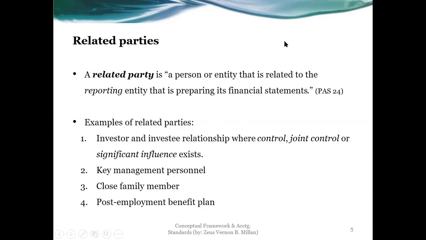If you say natural person, of course, clearly human beings. Then entity here is an artificial being or juridical being, again, so proprietorship, partnership, or corporation. Now, there's the word related to the reporting entity. The reporting entity here is our entity that prepares and presents the financial statement. So these persons or entities are related to our reporting entity.